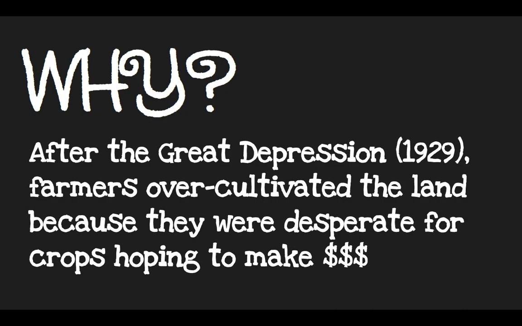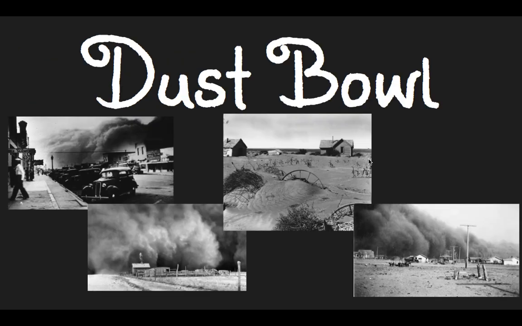And so the land was already dry. It was getting drier, but these farmers were so desperate to make crops, so desperate for money, that they were just overworking the land, so much so that it made it super dry. So when these storms would come through, there was nothing to hold the dust down. Dust and dirt stays within the grass or within trees, but there was nothing. And so these big dust storms would blow through, and it ended up looking like these pictures.